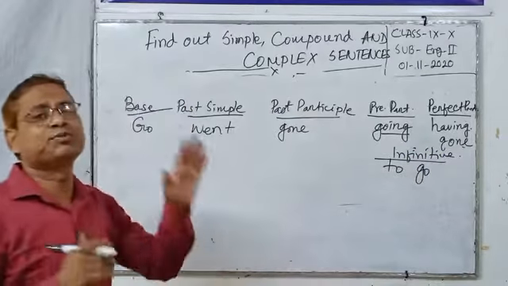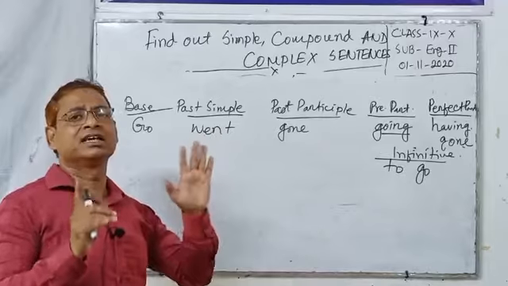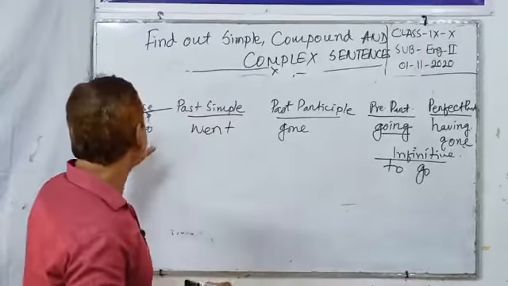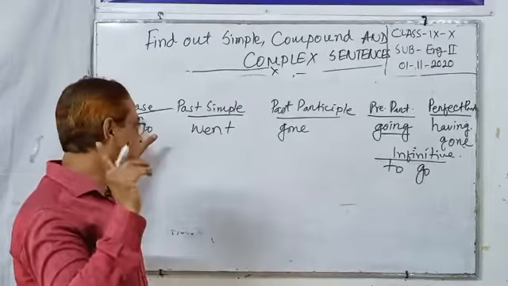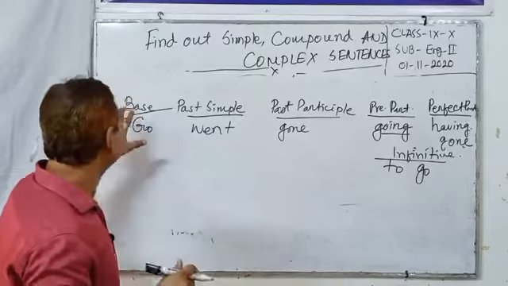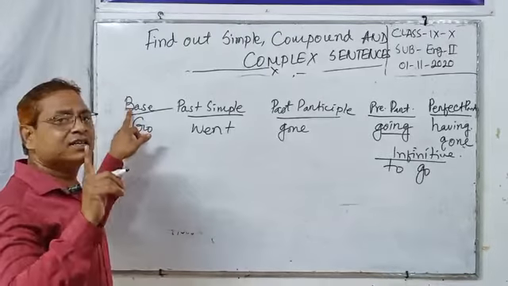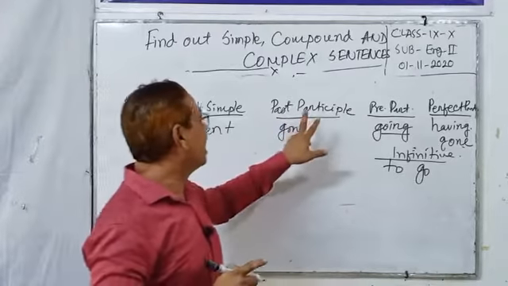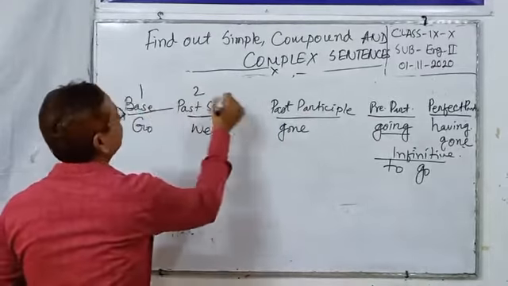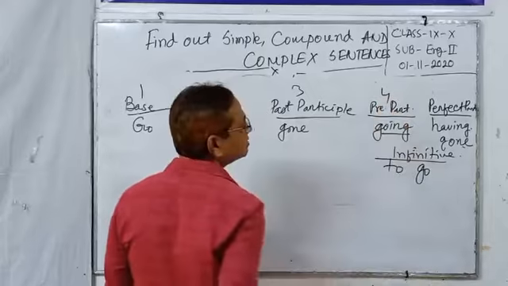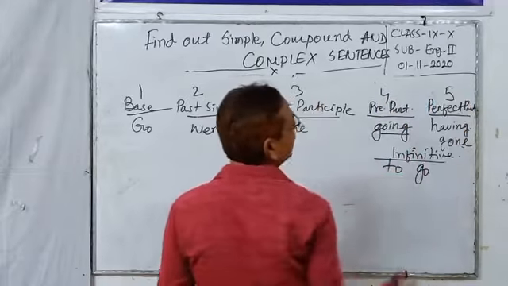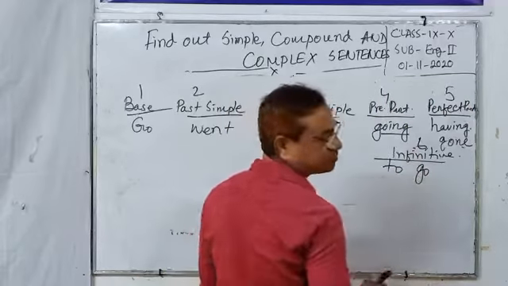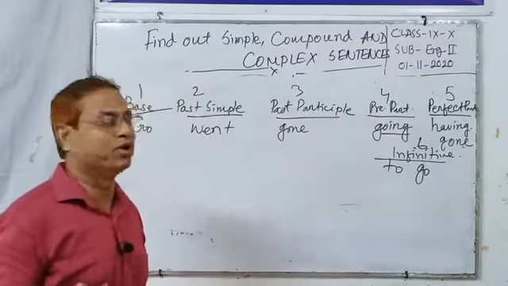So there are six forms. You have to keep in your mind: first one is base form, second one is past simple, third is past participle, fourth is present participle, fifth is perfect participle, sixth is infinitive. This is the sixth verb form here.